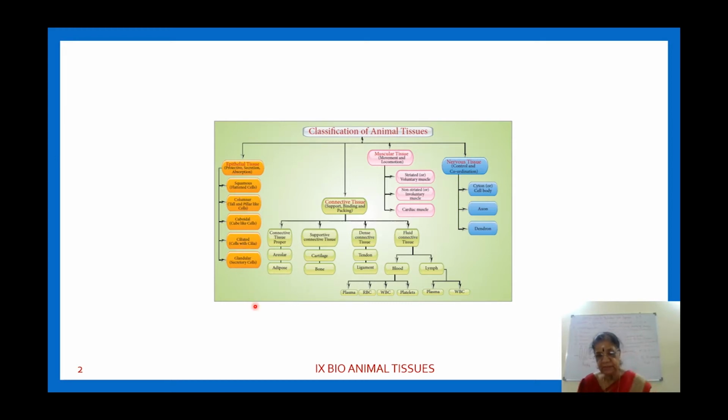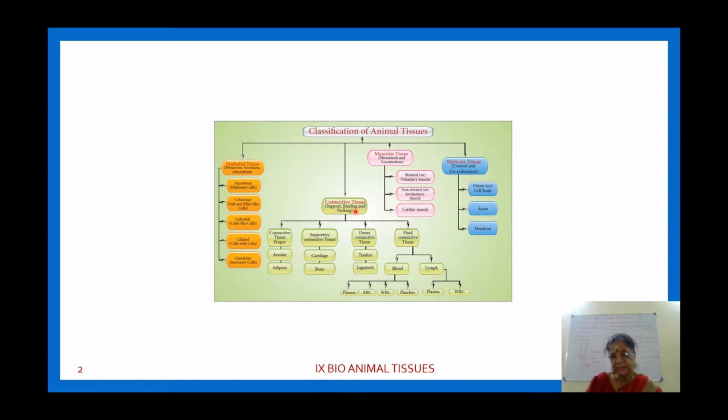Normally epithelial tissues line the inner and outer surface of the body, so they are called epithelial tissues. Squamous epithelium refers to the shape of the cells. Columnar are pillar-like long cells. Epithelial cells are formed based on shape, and also based on function, glandular epithelium lines the glands. That is for the epithelial tissues.